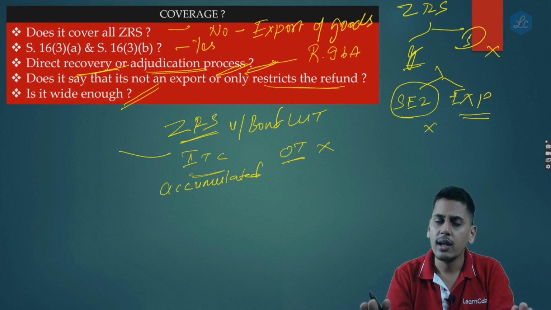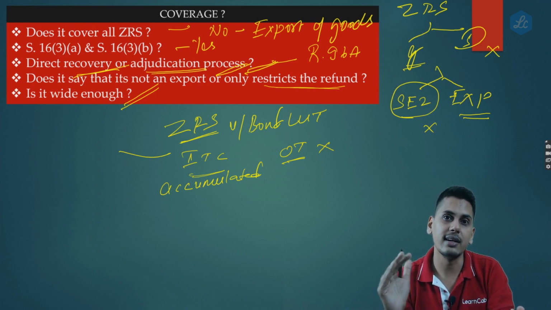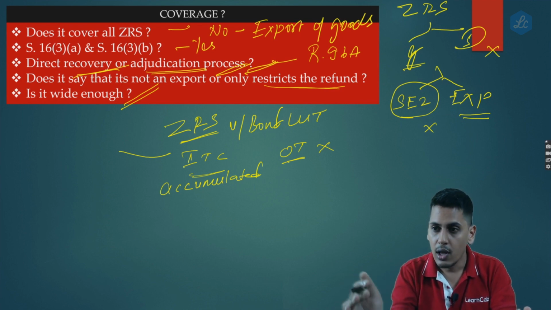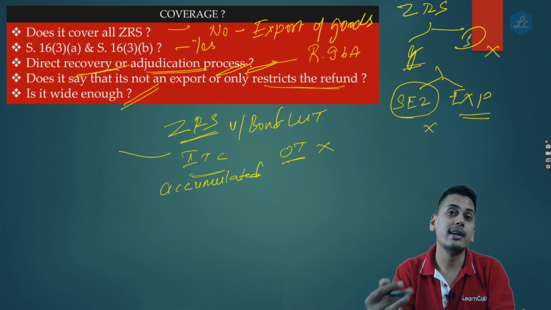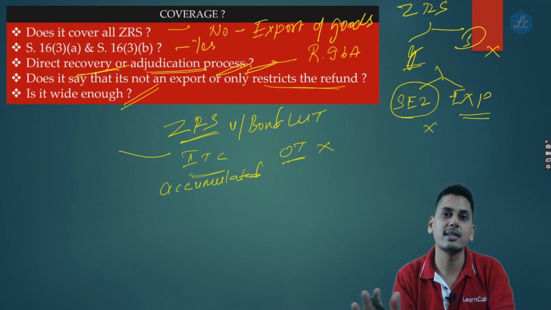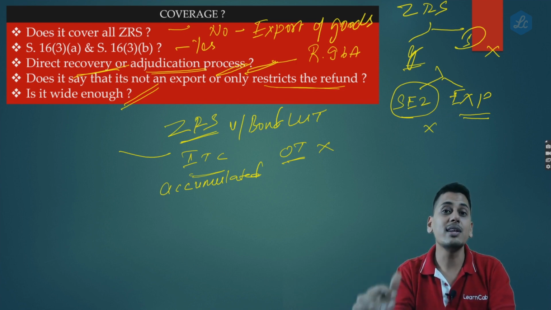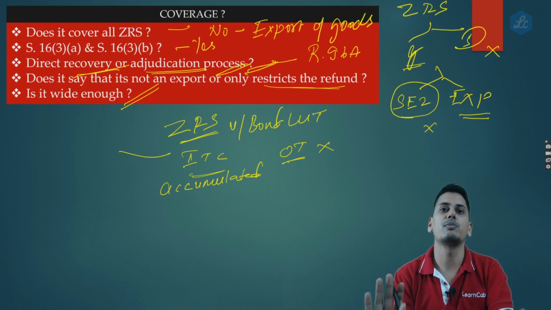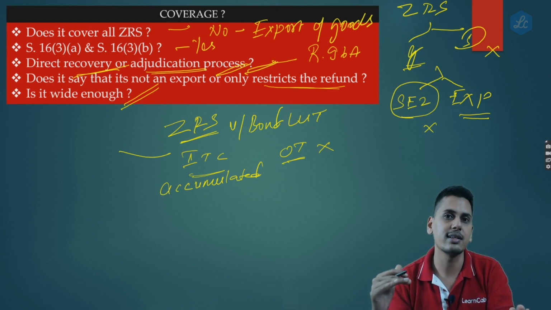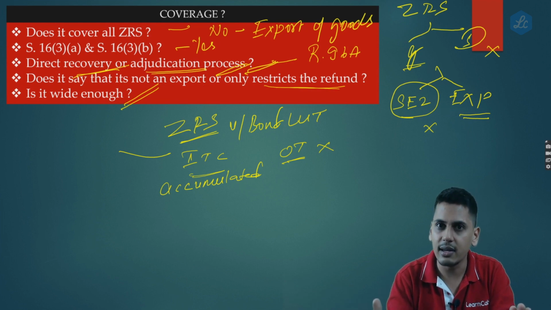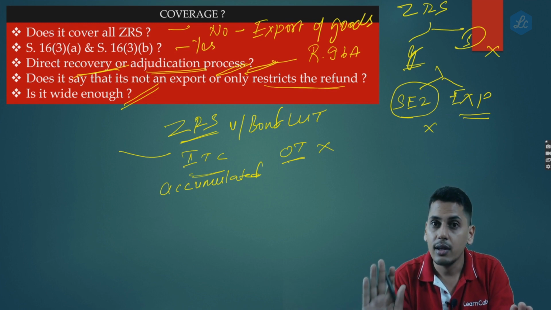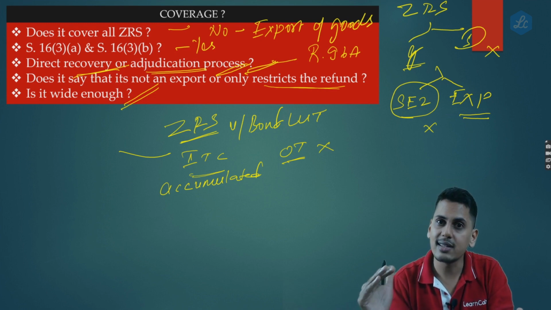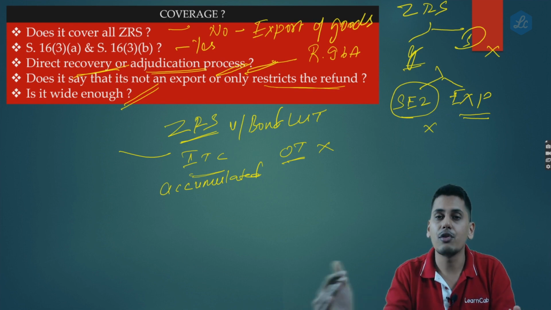No. What does he do? Does he have any output tax domestically? Yes. He offsets this input tax credit against this output tax, which means that whatever output tax he is collecting from the customer, he doesn't pay to the government. He uses his accumulated input tax credit, pays that output tax, which means that this accumulated input tax credit, he is encashing it from the customer. To the customer he would charge output tax and collect it. That collected output tax he would not pay to the government. He would use his accumulated input tax credit. So this person, whatever input tax credit is accumulated, he is encashing this from his customer.